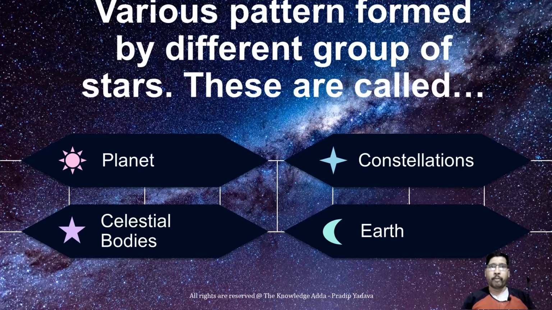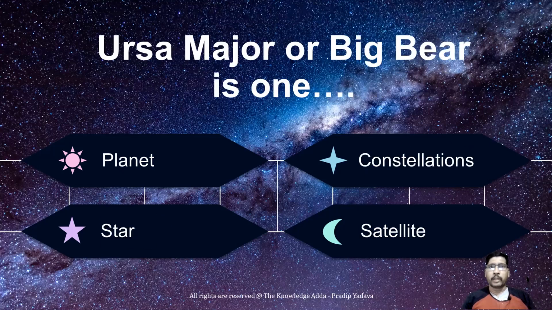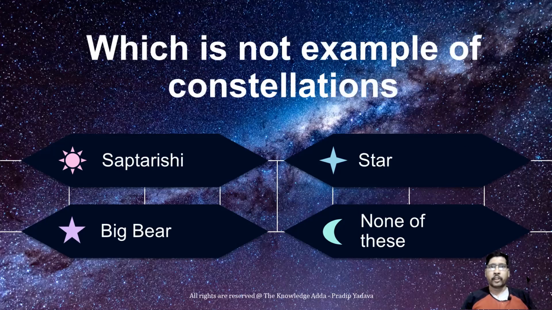Now, various patterns formed by different groups of stars are called constellations. Just remember this answer. Ursa Major or Big Bear is one. Ursa Major and Big Bear are examples of constellations. These are not planets, stars, or satellites. Don't be confused, these are constellations. Which is not an example of a constellation? Saptarishi is an example of that. Big Bear is also an example of that. Star is not. So the correct answer is star.